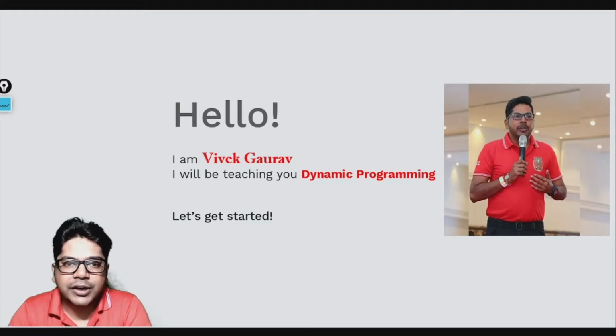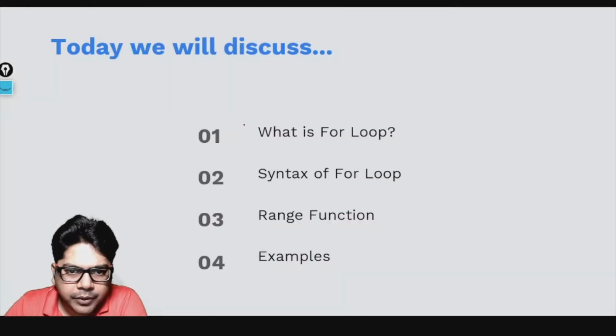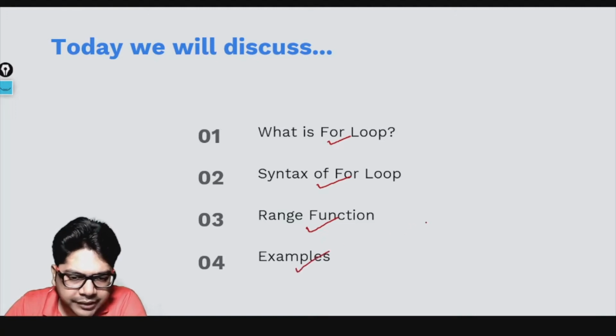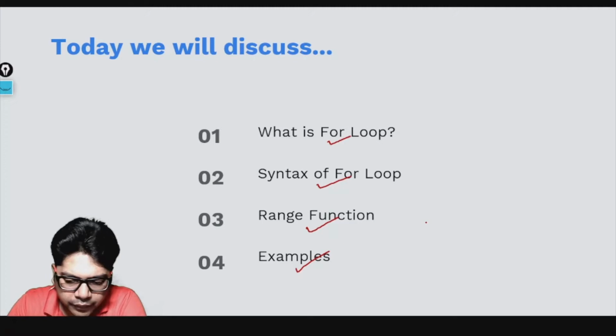Now, let's get started. Today we are going to talk about Python loops, and the topics for today's discussion are: what is a for loop, what is the syntax of a for loop, what is the range function, and we'll be looking at some examples. So again, like I have done before, I'll be doing hands-on from time to time, and I'll request you to pause the video there and do the coding along with me.